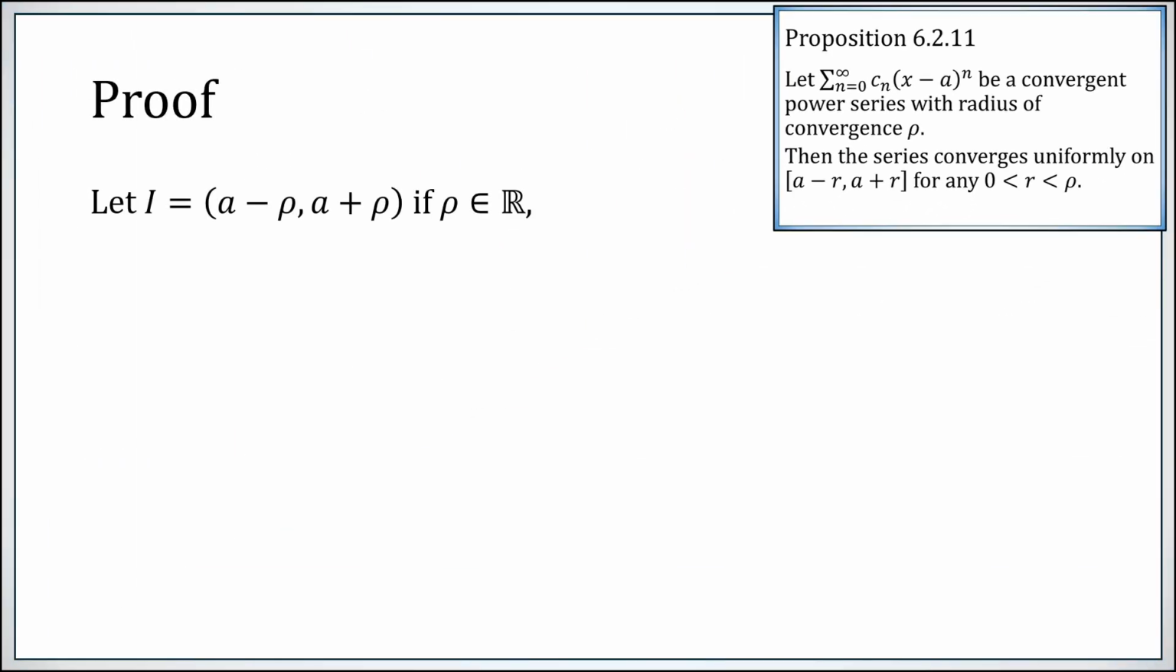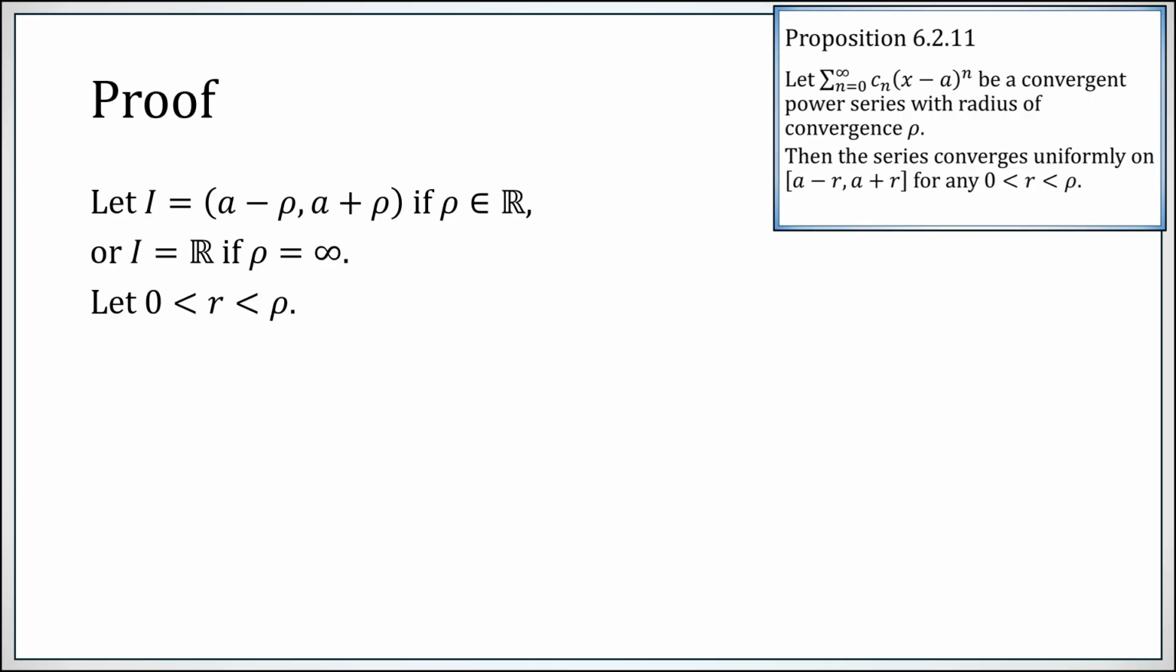Let's get started. Let's denote I to be the open interval a minus rho to a plus rho, if rho is a real number. Otherwise, we're going to let I be all the real numbers. When the radius of convergence is finite, this is typically how we will denote our interval of convergence, with the understanding that when the radius of convergence is infinity, if I write a minus infinity to a plus infinity, we understand that that's going to mean all real numbers. The formality with which we keep these two things separate will get a little muddled later on. A minus rho to a plus rho, if rho is infinity, means all real numbers. But for now, we're writing it quite clearly.